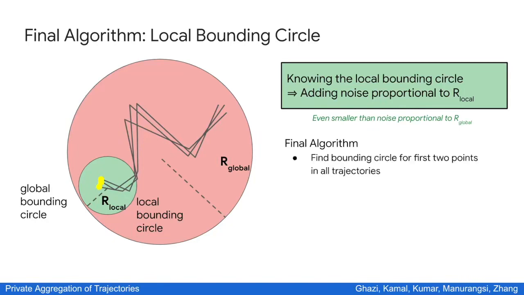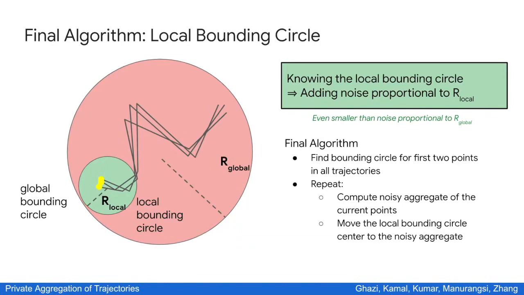More specifically, it works as follows. We start by finding the initial local bounding circle by running the previous algorithm for finding a global bounding circle, but instead of for all points in the trajectories, we only run it for the first two points in the trajectories. And then we repeat the following. We use the local bounding circle to compute the noisy aggregate of the current points. And then we move the local bounding circle center to this noisy average and advance along as we construct our solution.